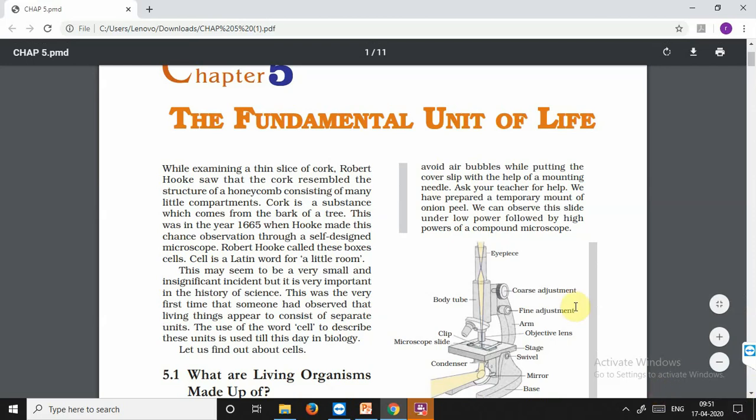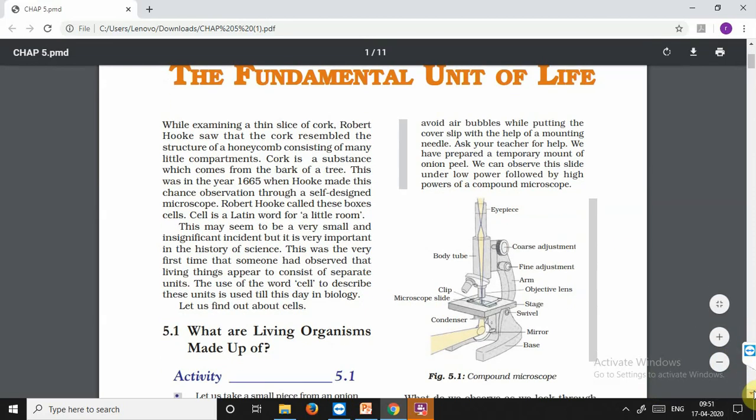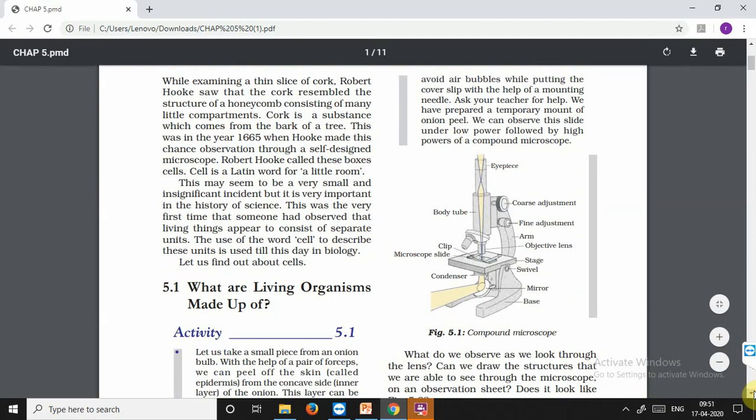Okay, so the cell is said to be the fundamental and the basic unit of life. It is the smallest structural and functional unit of life. Now, the history behind how the cell was discovered.